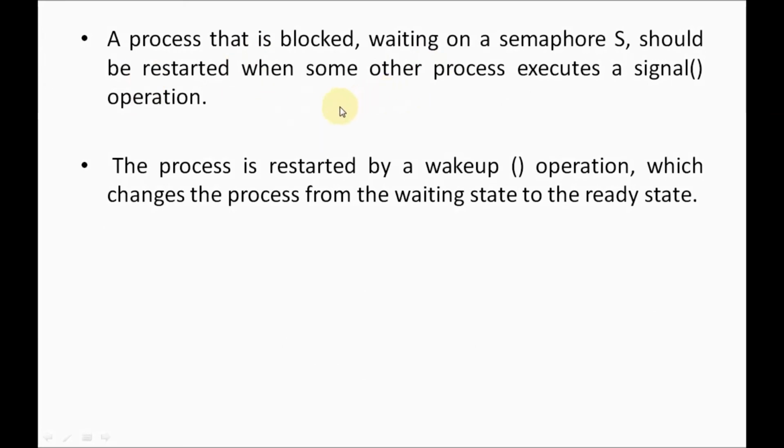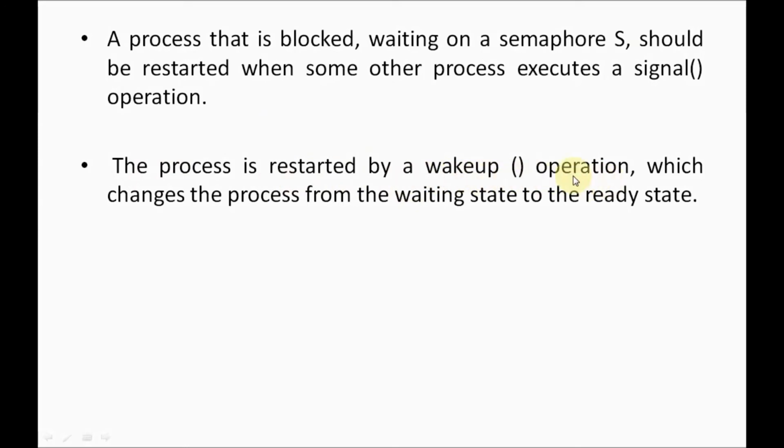Now, how are you going to restart that process that is in the waiting state? You know that the process was blocked. Here P2 was blocked. That blocked process is restarted. When will it be restarted? When P1 sends the signal. But how will P2 come to know that P1 is sending a signal? The OS will take care of that. Here the process is restarted by a wakeup operation.